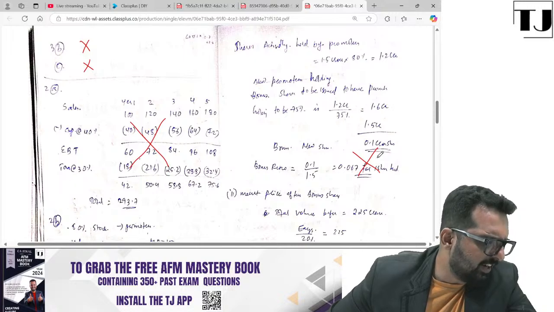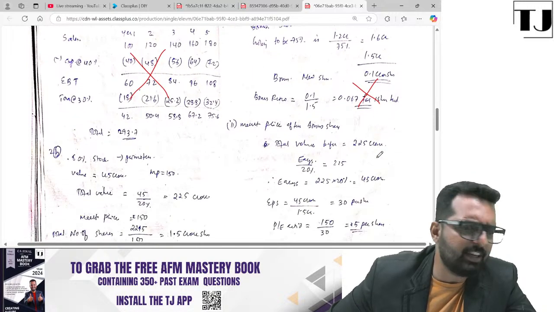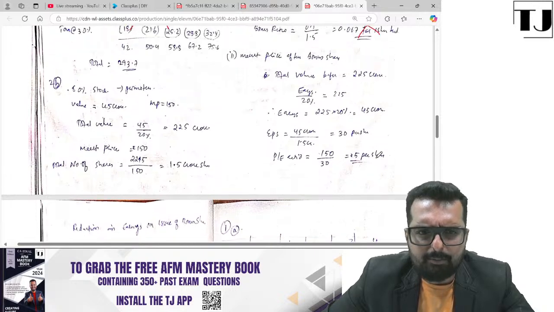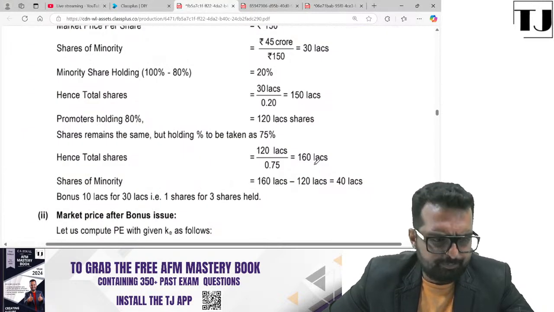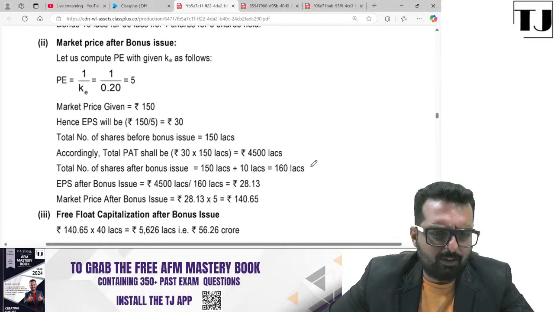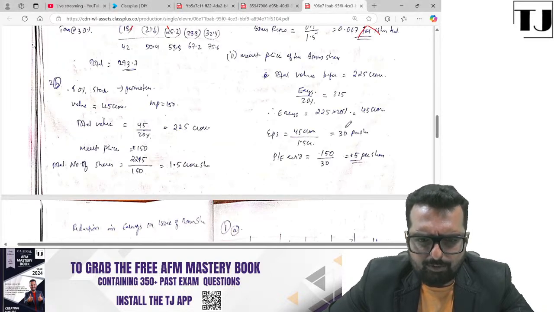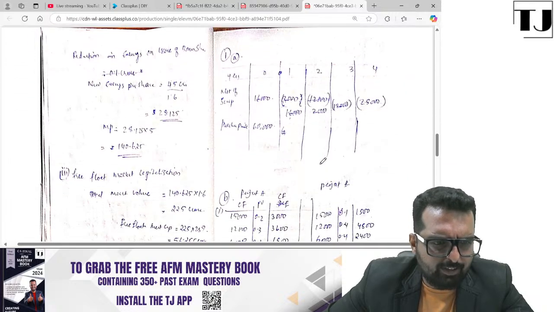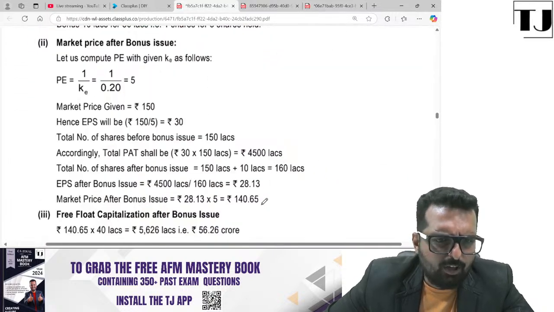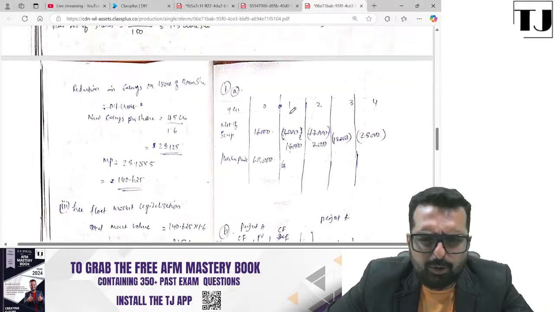Yeah, Sajin, the suggested answer is uploaded in the app itself. You can always check it from there. Okay. Then market price after bonus. So market price after bonus, you get the answer as 140.65. But I think since you went wrong in the first case, you might go wrong in the second case also. No, but you got the right answer. You have done it correctly here. How did you do it correctly here?